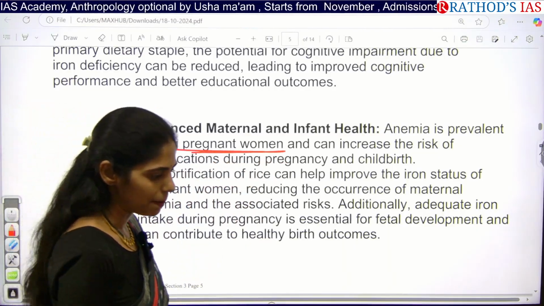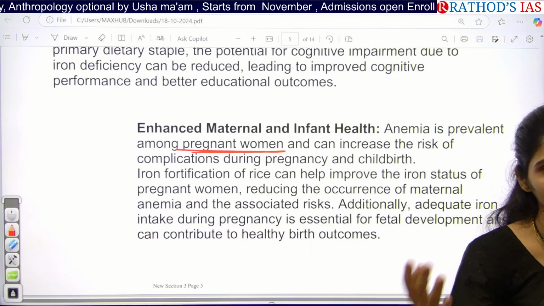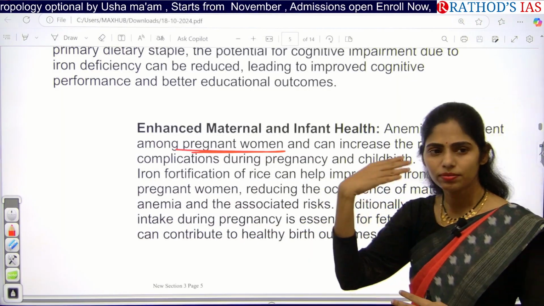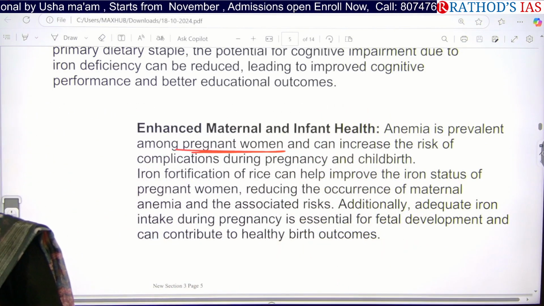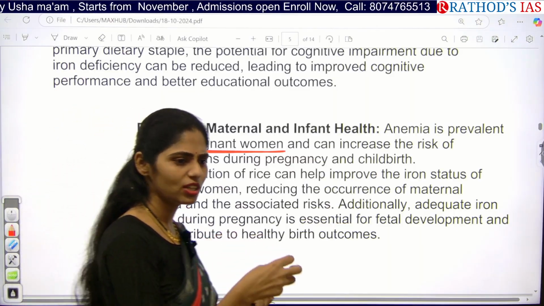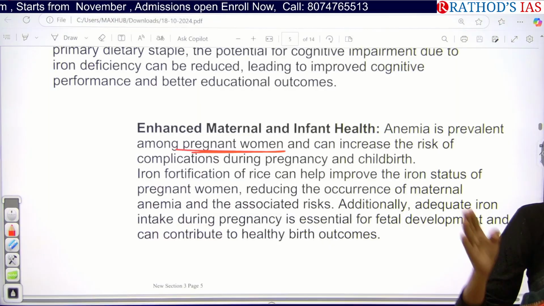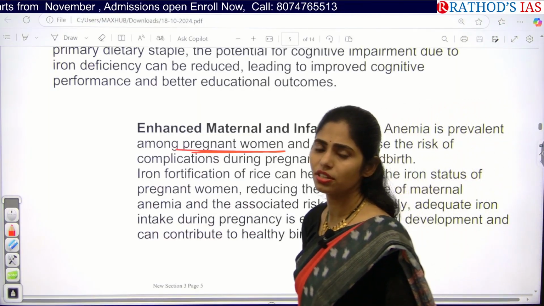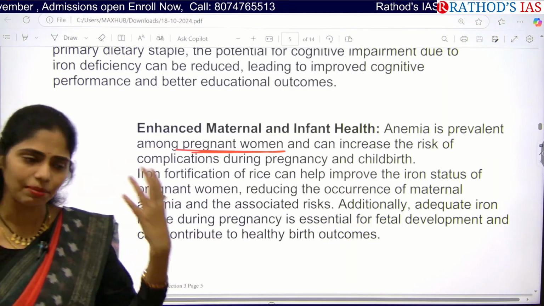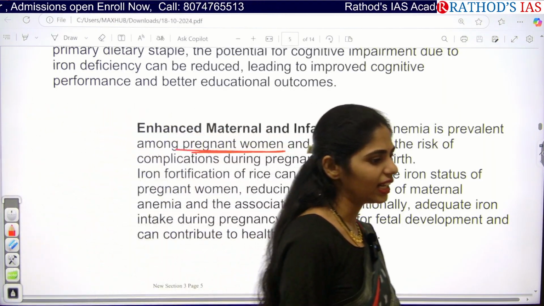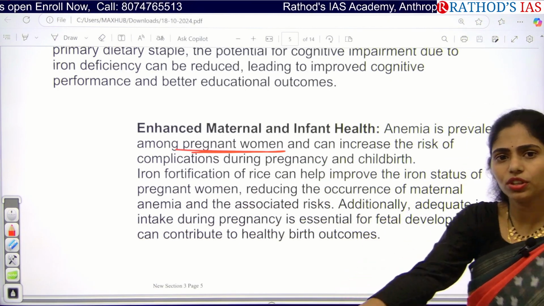So actually what happens in pregnant women, for the first 3 months, there is no need of taking extra food to provide nutrition to the fetus. Obviously what is present in your body, very, very little amounts they will be taking. There is no need of taking extra food, okay? But in the second trimester, from the 5th month to the 9th month, you have to take extra nutrition so that you can supply to your baby. So at that time, the blood which is present in the mother will be transferred to the child.